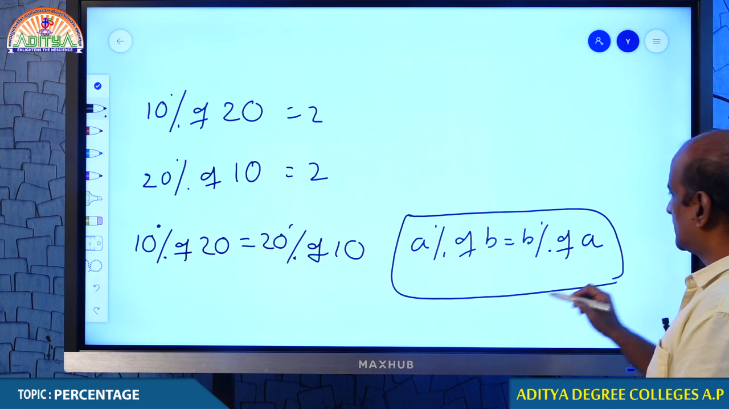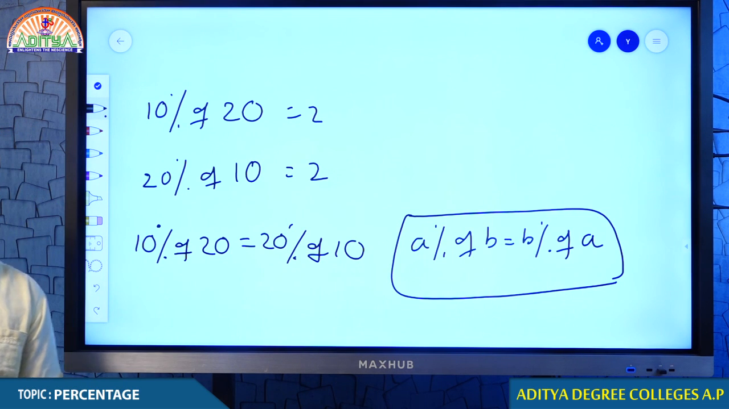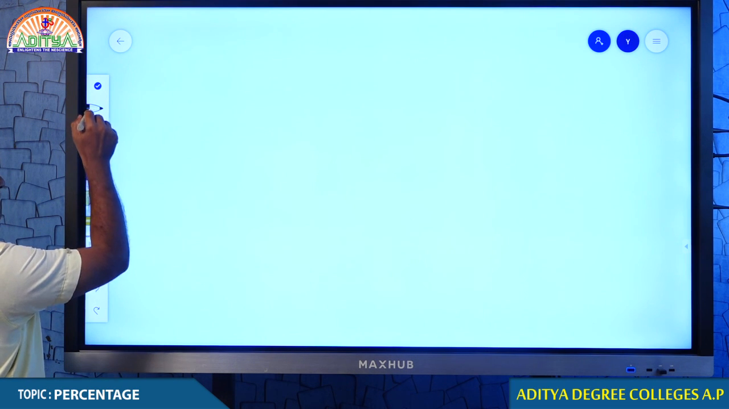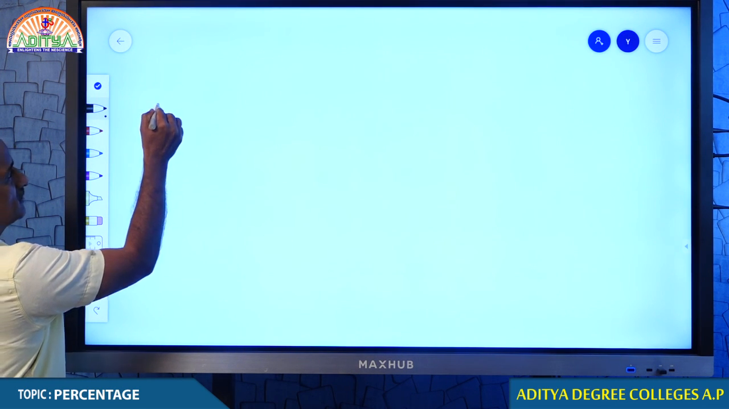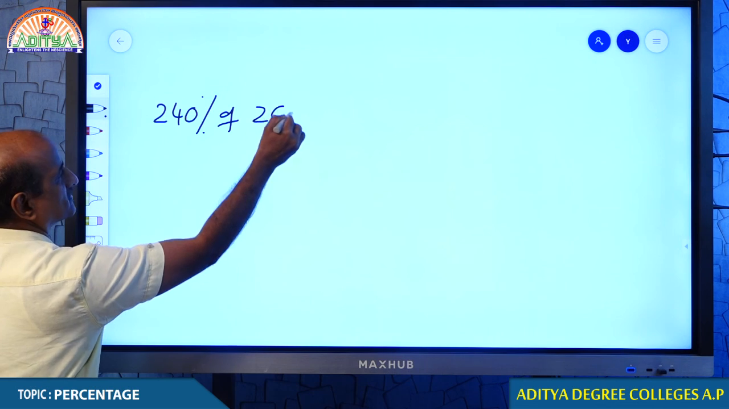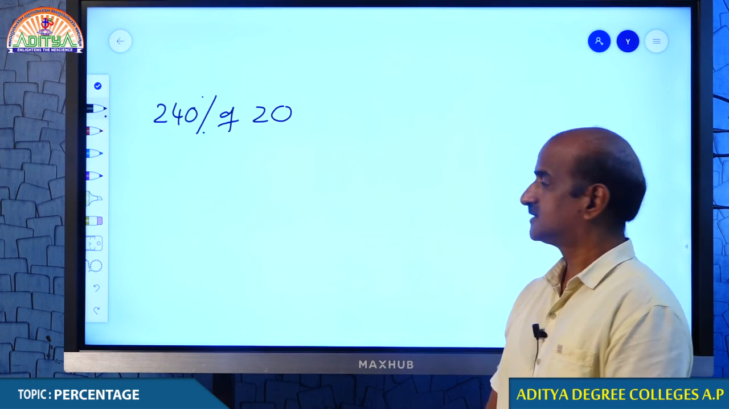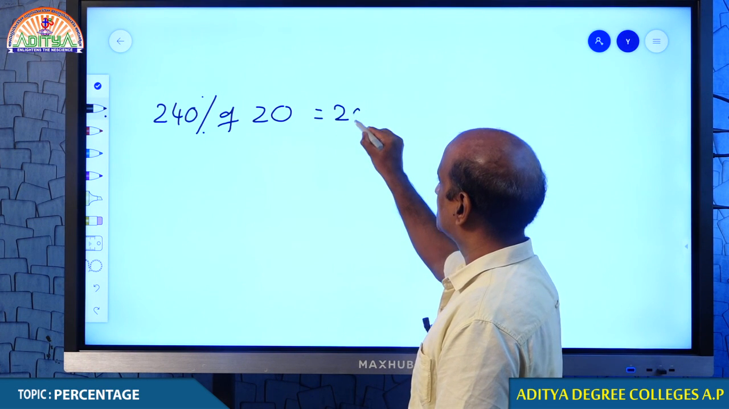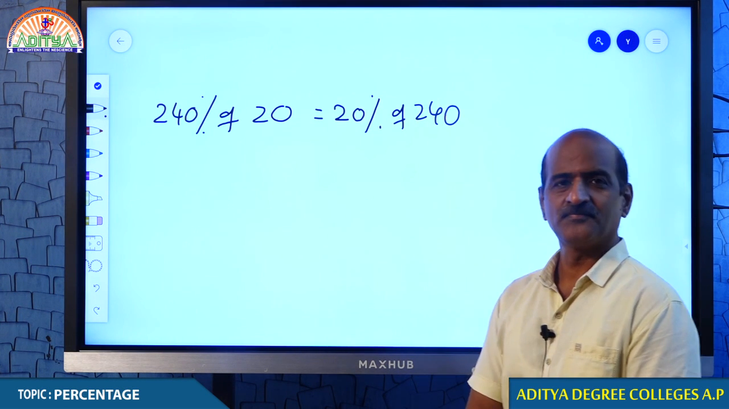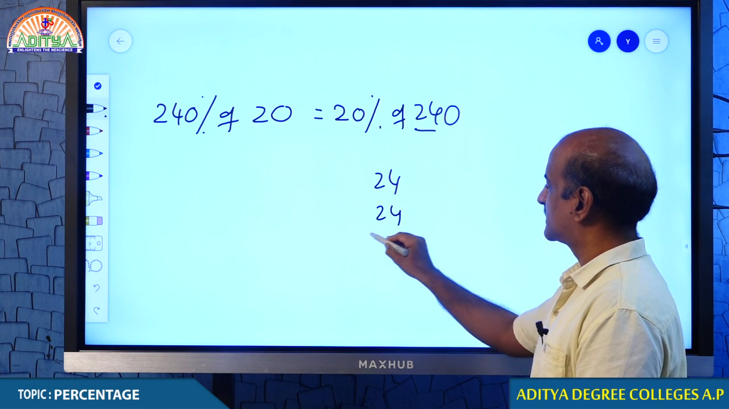You can ask me, sir, why are you telling this? The significance of this topic is something like this. We will be using this concept in particular cases. For example, if I ask you to calculate how much is 240% of 20, probably it is a little complicated. Then what I do, I take this number as 20% of 240. It is easy to calculate now, because every 10% is 24 and 20% is 48.